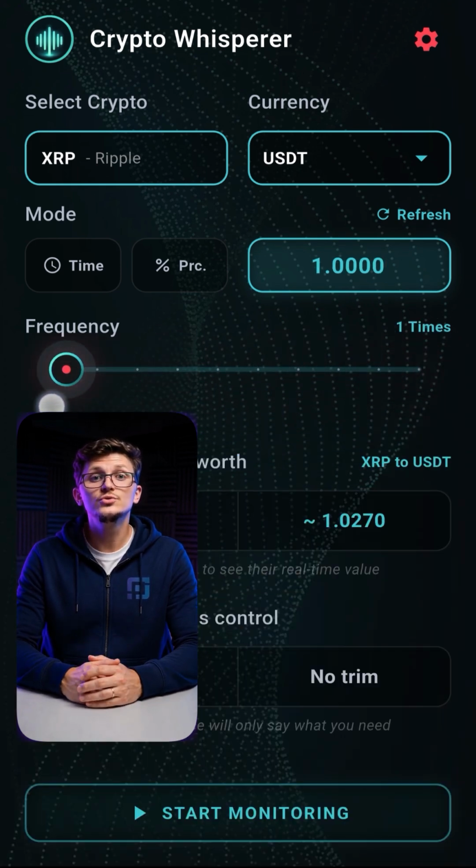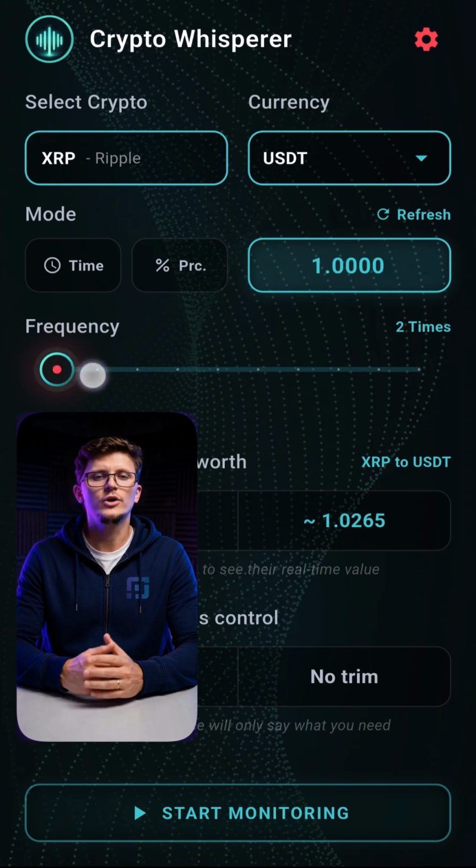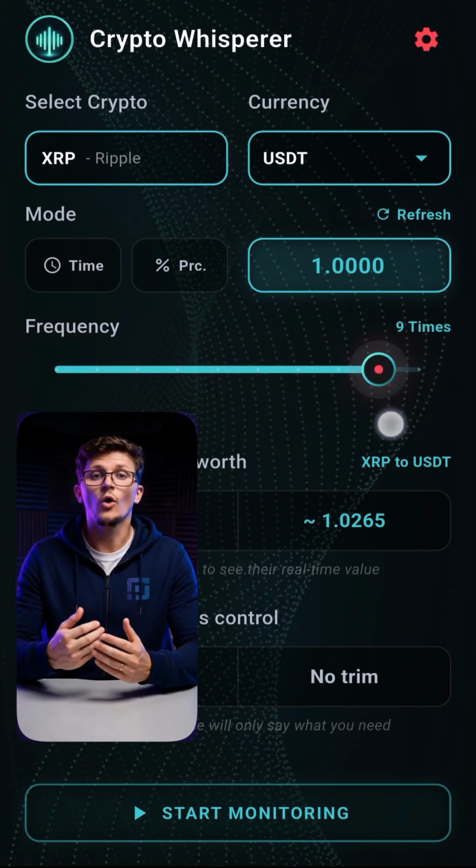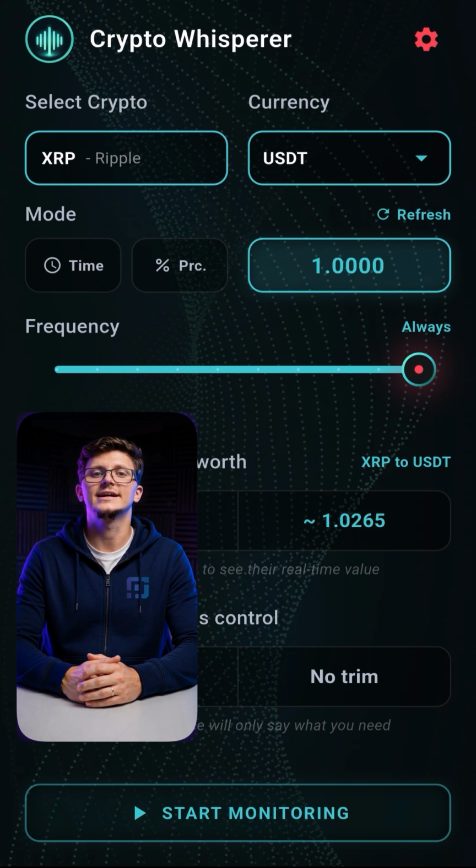You can also choose the frequency. It can announce it one time, hey, XRP is $1. Or you can choose up to 9 times, or always. Every time the market hits $1, you'll hear the text-to-speech announce it through the app.